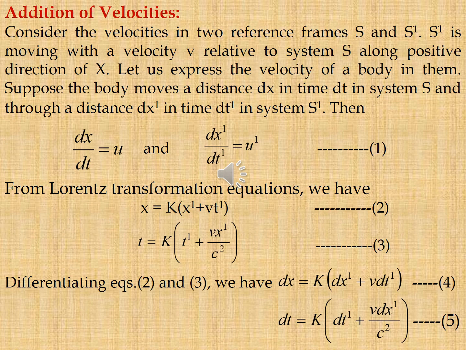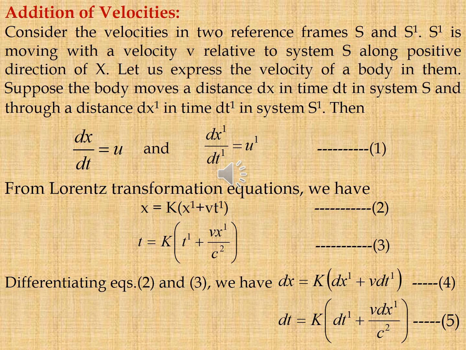Next topic is addition of velocities. Consider the velocities in two reference frames S and S dash. S dash is moving with a velocity v relative to system S along the positive x direction. Let us express the velocity of a body in them.